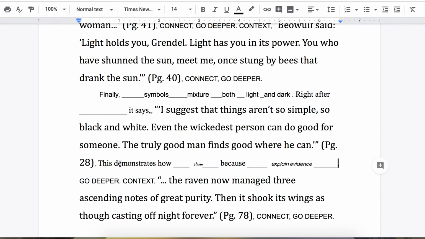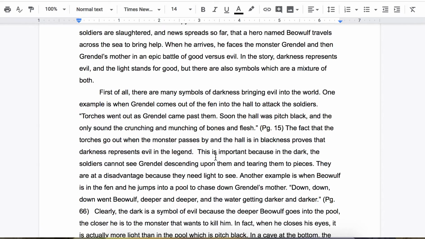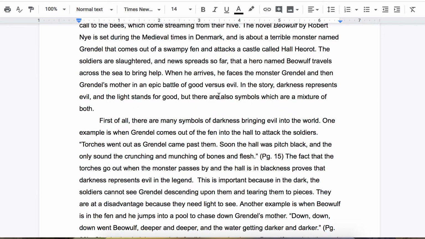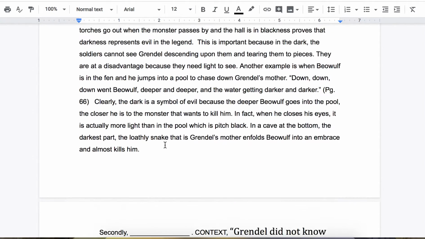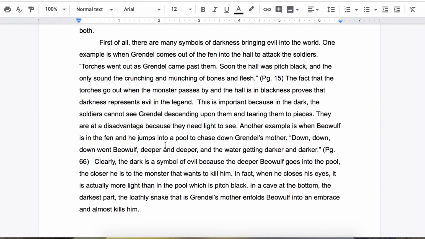Okay, I'm going to put that in my connect right there. So I'm going to say this demonstrates how, and then I'm going to say my claim. I go back up here and I look at my claim. So something about how there's symbols which mix both good and evil. So I want to think of synonyms for mix. I want to think of synonyms for good and evil and dark and light.